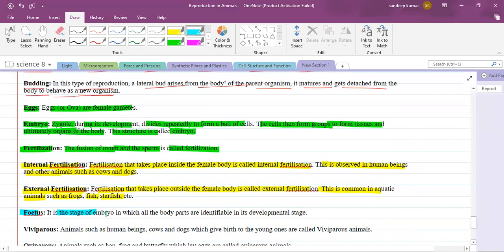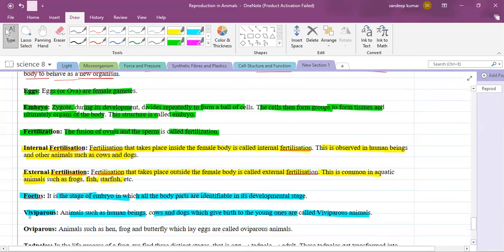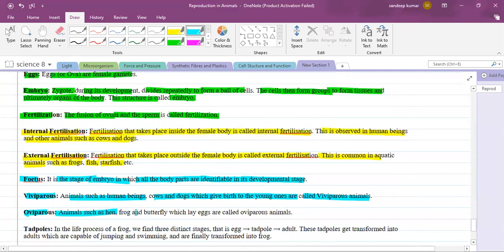What do you mean by fetus? It is a stage of the embryo in which all body parts are identifiable in its developmental stage. What do you mean by viviparous? The animals such as human beings, cows, and dogs, which give birth to young ones, are called viviparous. What do you mean by oviparous? Animals such as a hen, frog, and butterfly, which lay eggs, are called what? Oviparous animals. Yes or no?